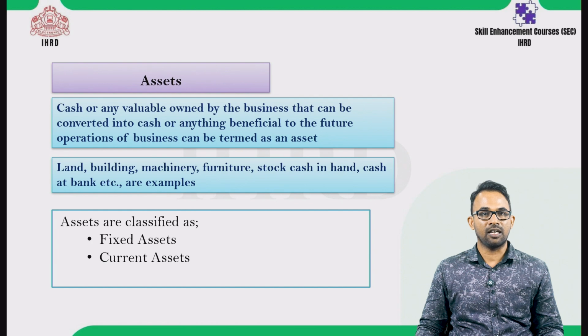Assets are things a company owns or controls that have a value and are expected to provide future economic benefits. These can be tangible things like cash, buildings and equipment, or intangible things like patents, trademarks, etc. Assets are important because they help companies operate and generate revenue, and they are listed on the balance sheet to show company's overall financial position. Assets are broadly classified into two categories, fixed assets and current assets.